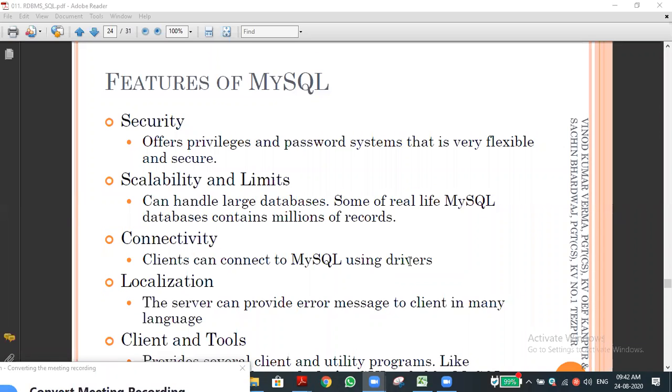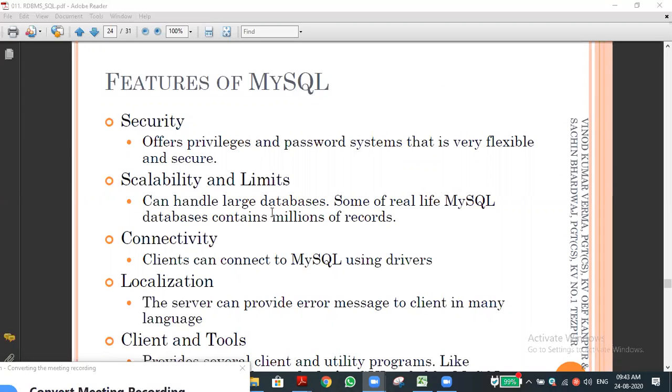So whenever you install the software, you should remember the username, that is the admin login, the password, and the root password. Three things you should always remember. It is better to write them down in your computer book. If you write them down, it will be fine. Because once you forget, it is very difficult, you have to uninstall the software and do it again. So always remember this one. This is one of the hints I am giving you. Whenever you install the software, you should remember the password.